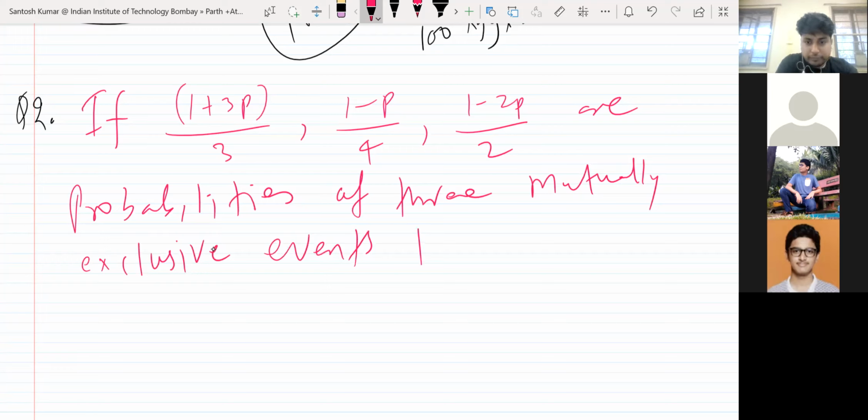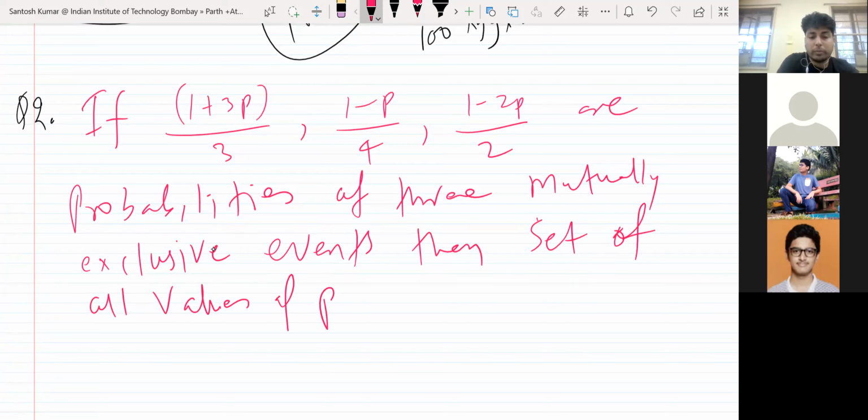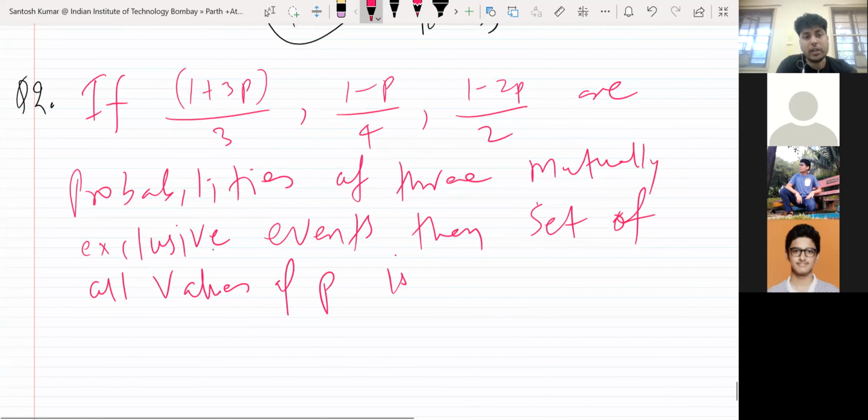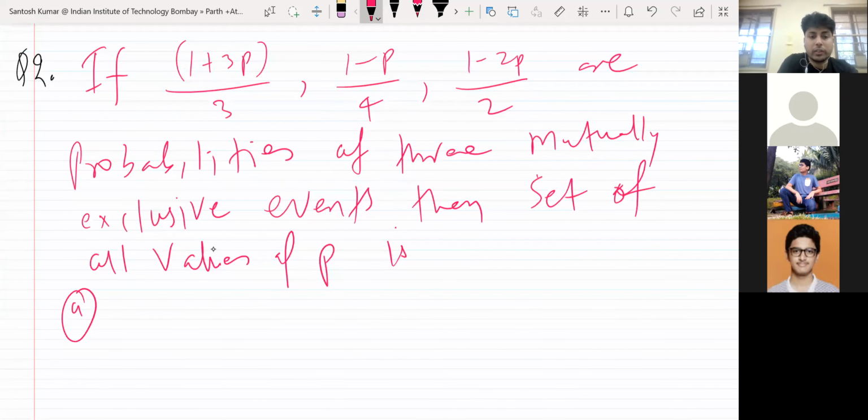Then the set of all values of p is. Options: first option, p is more than or equal to 1 by 3, less than or equal to 1 by 2.